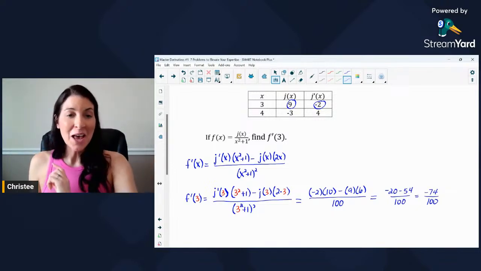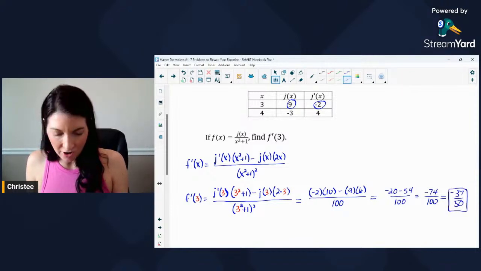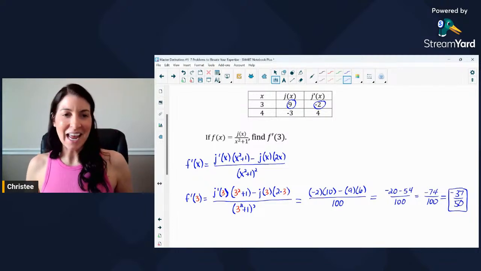And I can see they are both even numbers, so I'm definitely going to reduce those. So I would have negative 37 over 50, I think, as our answer of f prime of 3 using a table problem.